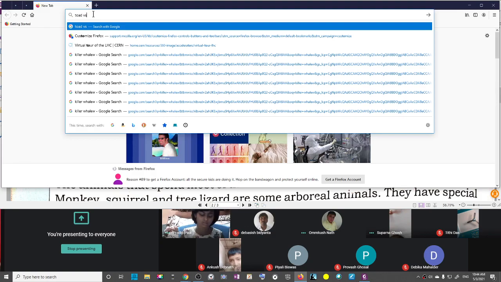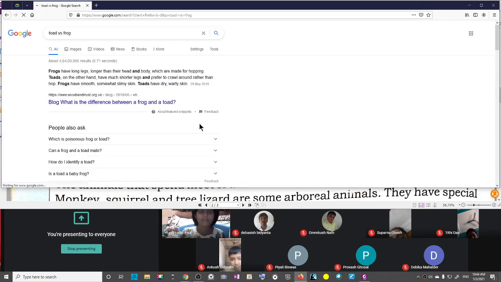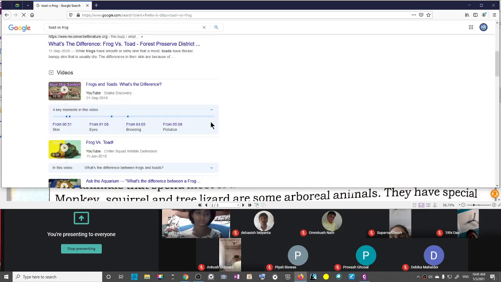Let us see the difference between toad and frog. They are not the same. Frog and toad are not the same. Let us see what is the difference. Can all of you see the screen? Yes, sir.